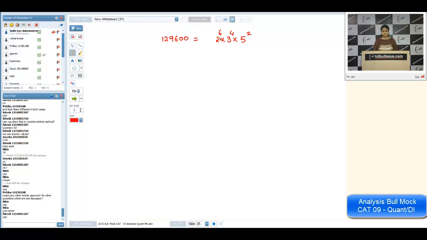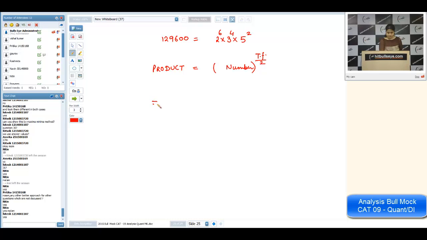Okay. Now, do you know the product formula? Product of all the factors will be the number itself raised to power total number of factors divided by 2. Okay, we want to know the product of all those factors which are divisible by 5.